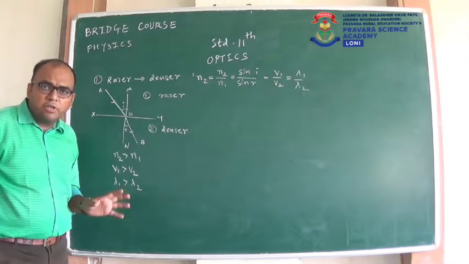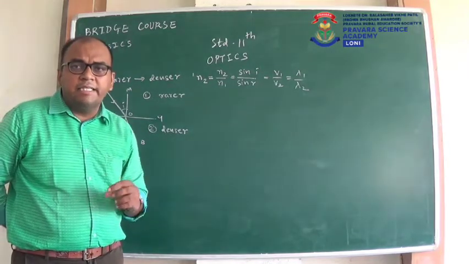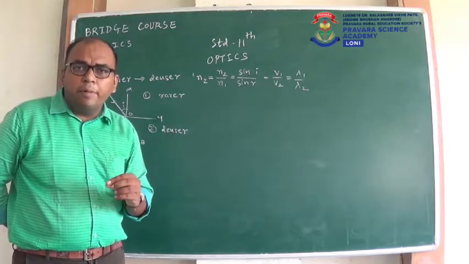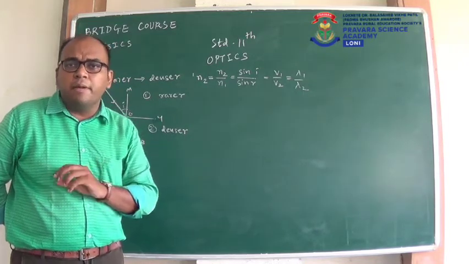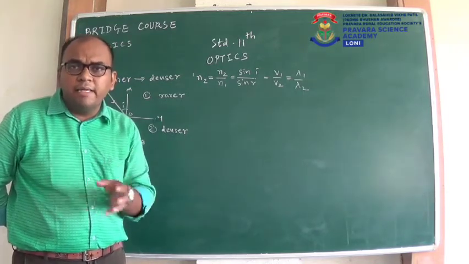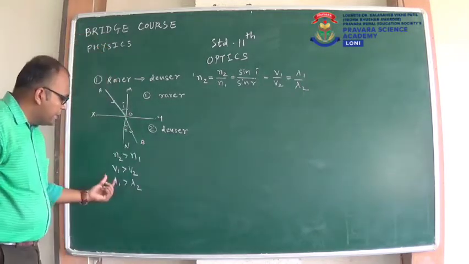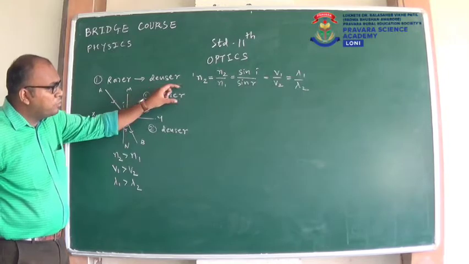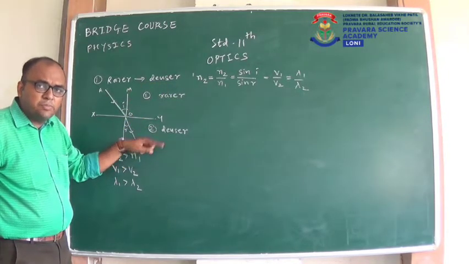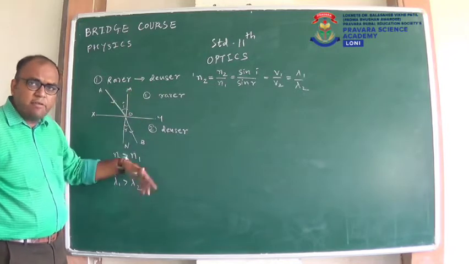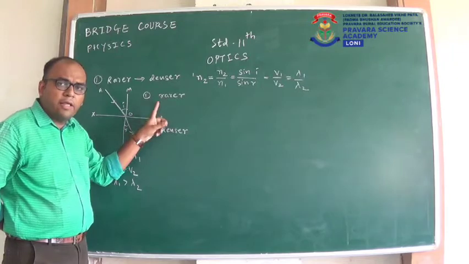This MCQ was asked in many of the previous exams in CET, in NEET, in JEE, that what will happen to wavelength if light is traveling from rarer medium to denser medium. 4 options were given: it increases, it decreases, it remains constant, or none of the above. As you can see, this lambda 1 is greater, that means wavelength of light in rarer medium is greater and wavelength of light in denser medium is smaller. So wavelength decreases while going from rarer to denser.